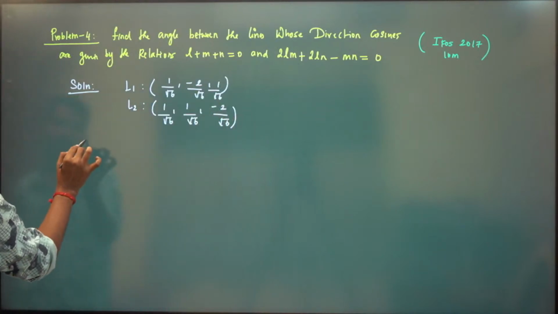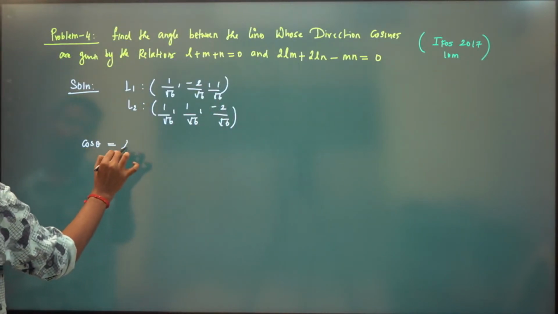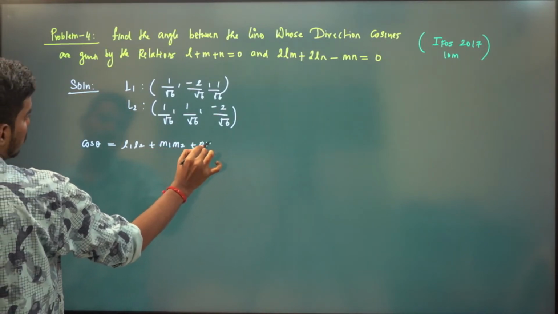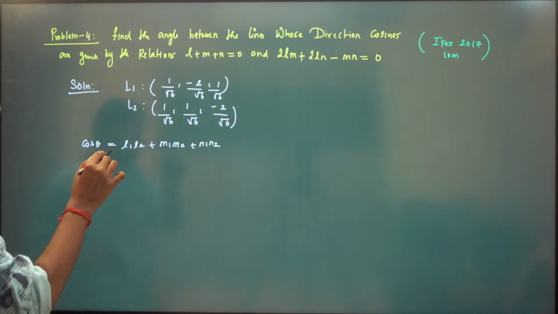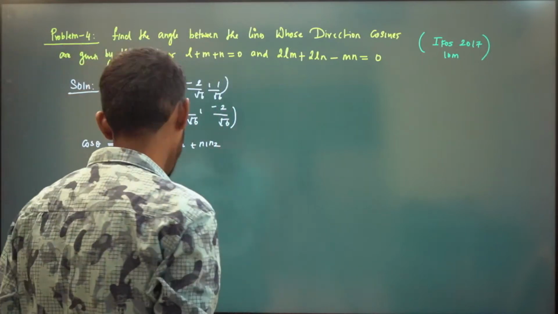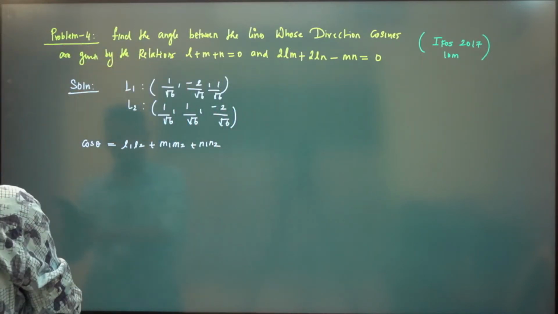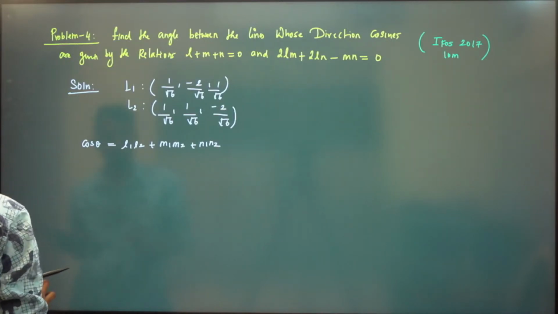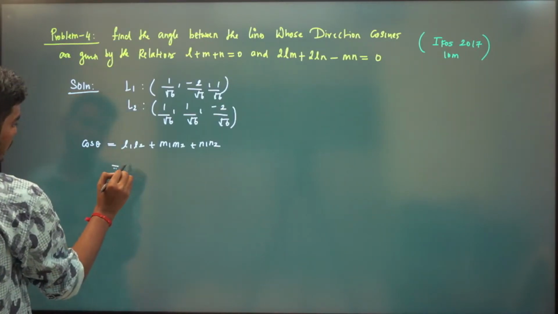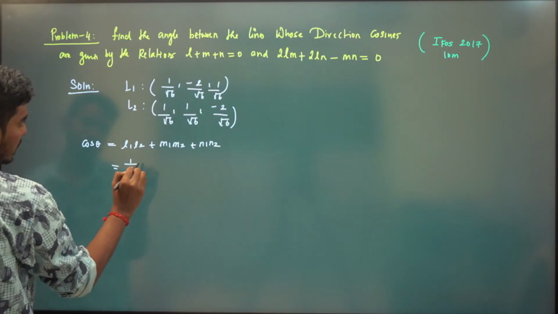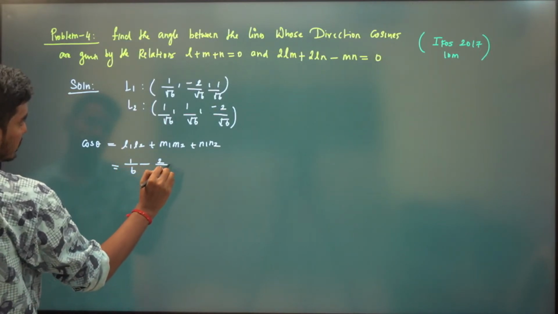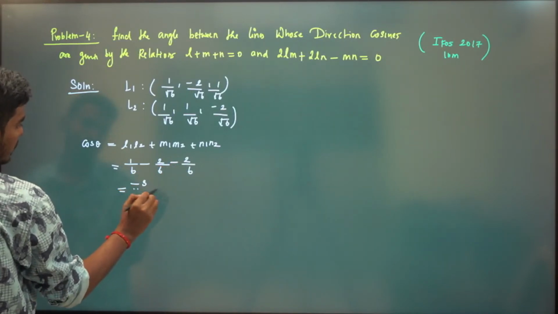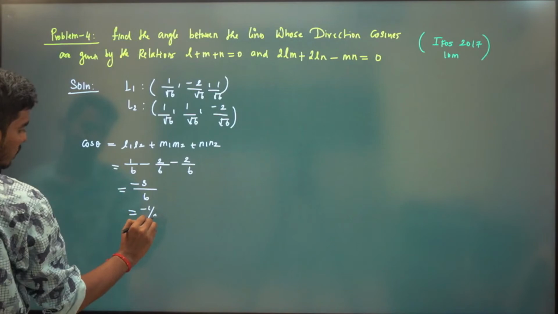Now you make use of the formula, right? Cos theta is equal to L1 L2 plus M1 M2 plus N1 N2. You will get the same answer only, I think, because both are same only. So 1 by root 6 times 1 by root 6 is 1 by 6, minus 2 by 6, minus 2 by 6. So this will be minus 3 by 6. This will be minus 1 by 2.